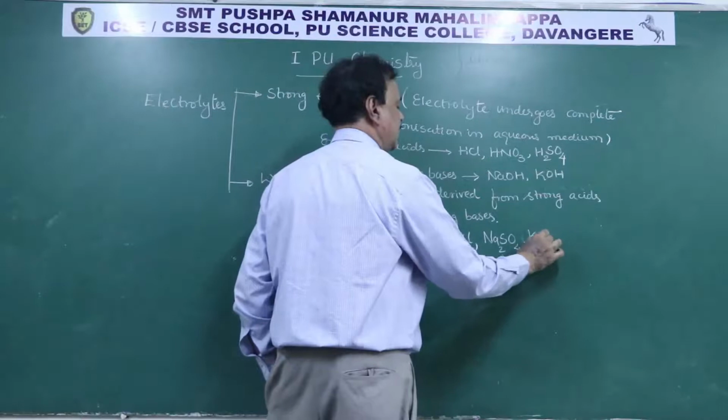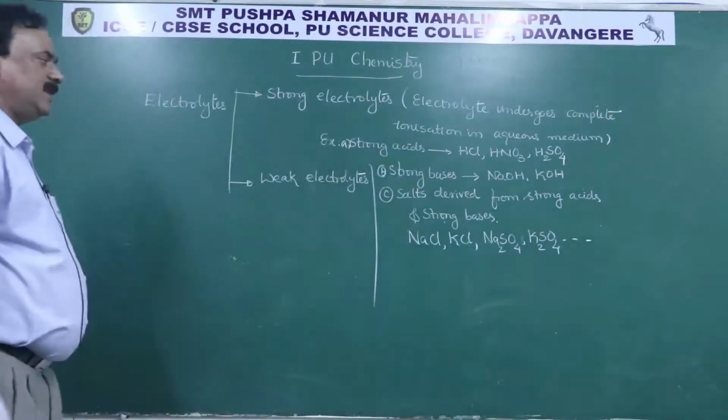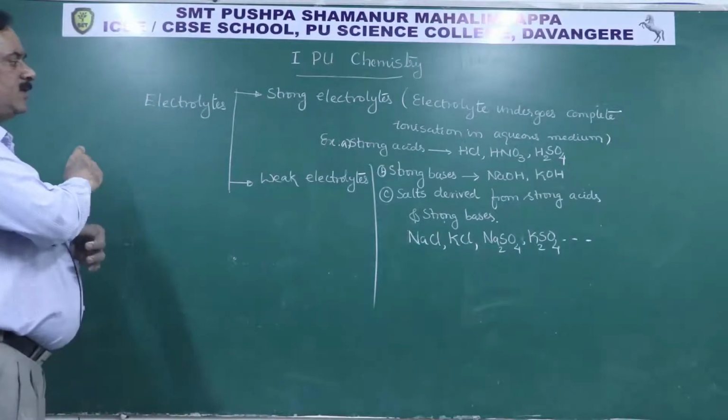These are good examples. Okay, this is for strong electrolytes.